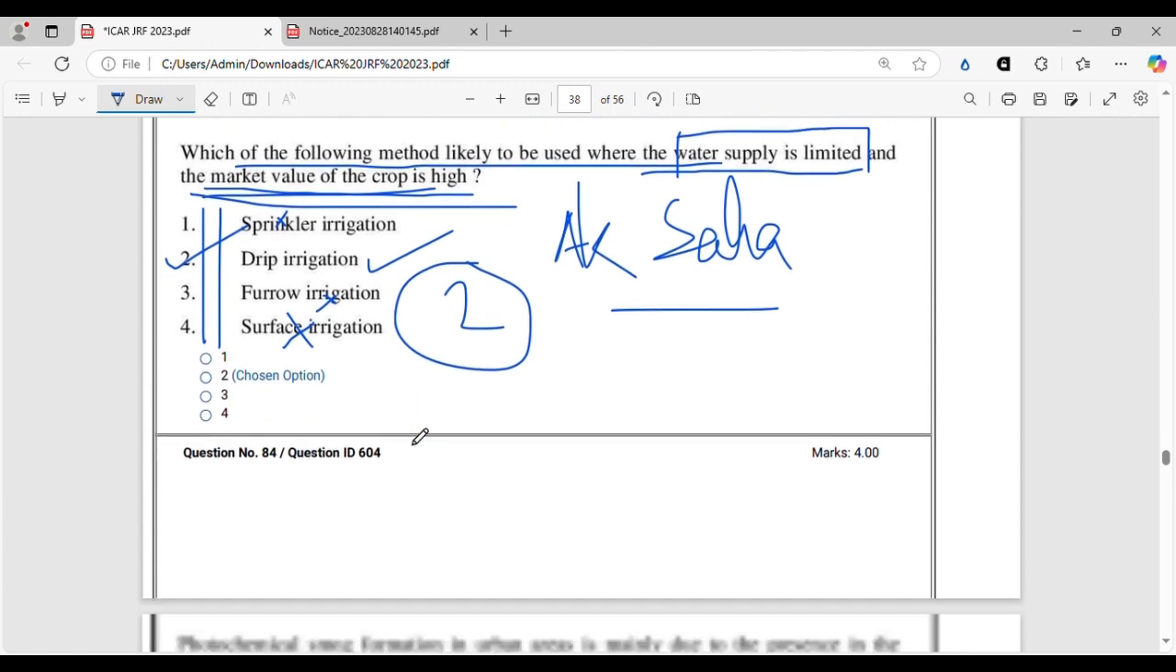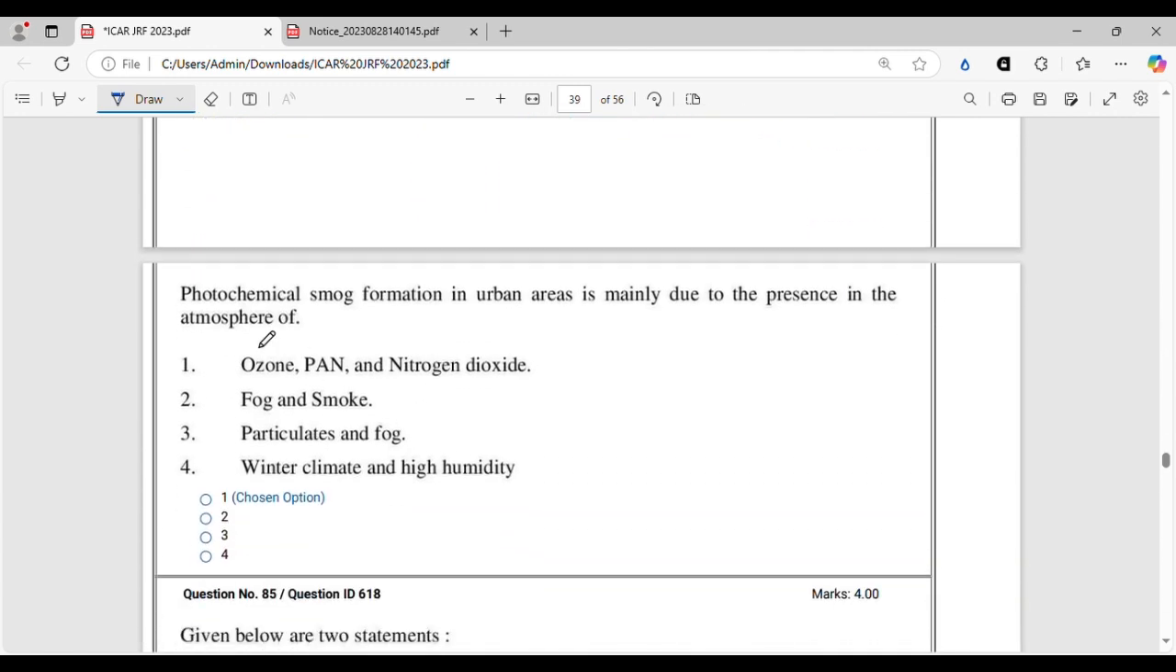So photochemical smog formation in urban areas is mainly due to the presence of photochemical smog. You should know how it is formed, and it is a result of NOx, that is nitrogen oxides. These are the major drivers, nitrogen dioxide and all. They are the major drivers. They react with secondary pollutants like PAN and all, and they form a yellow hazy kind of photochemical smog.